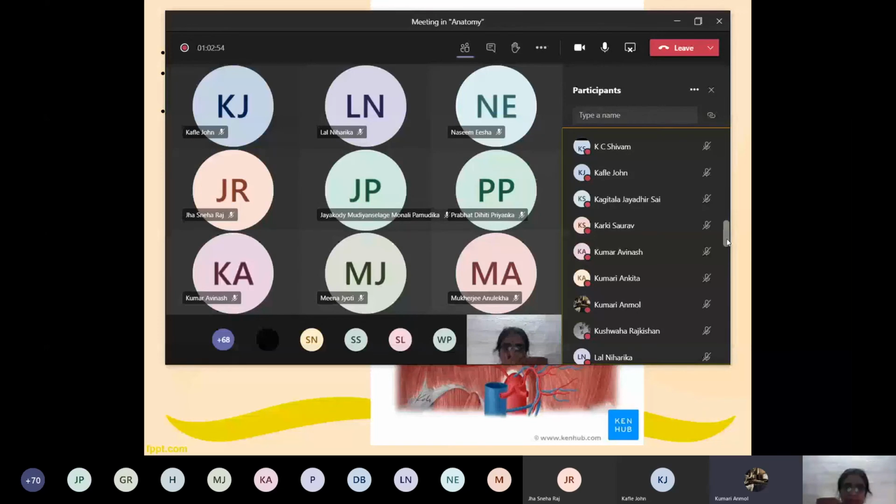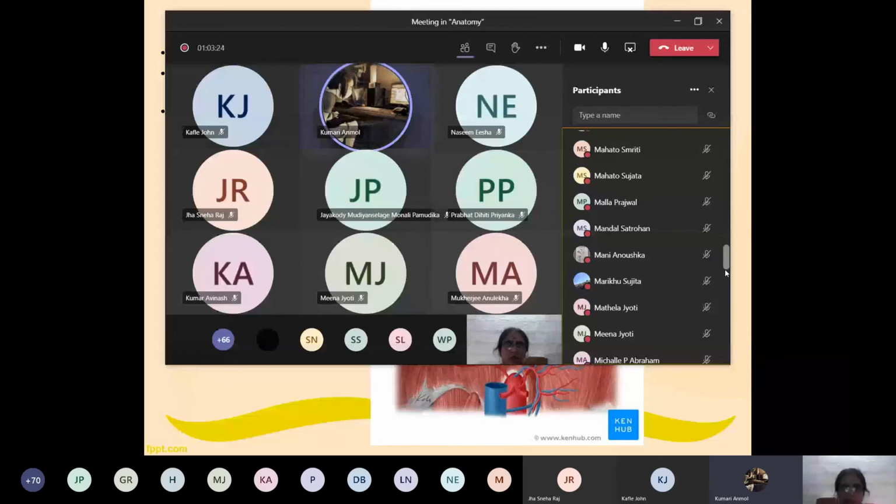Anmol Kumari. Yes, ma'am. Mention the termination of the azygous vein. Okay. Satruhan Mandal. Okay, yes. Yes, Anmol Kumari. Mention the termination of the azygous vein. Ma'am, it terminates in the upper part of the superior vena cava before piercing the pericardium. Very good.